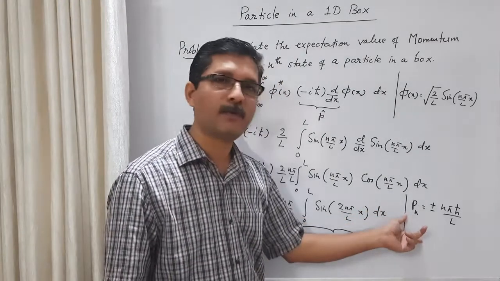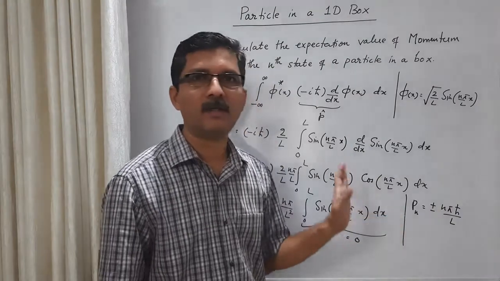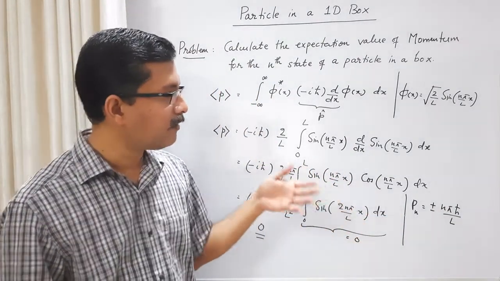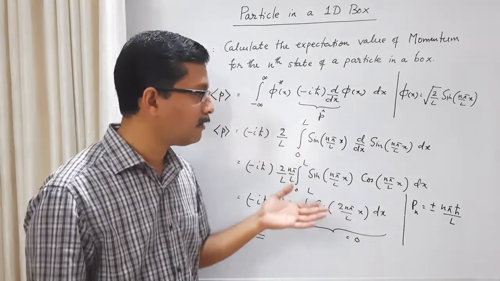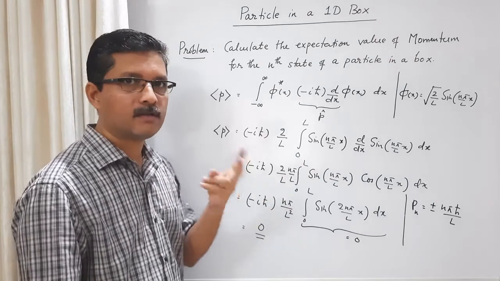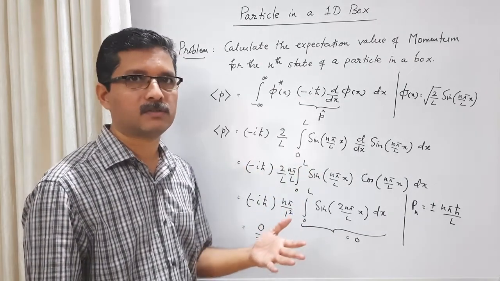What is the average value? The average value is 0. So the average of these two, plus and minus, will be 0. So in terms of eigenvalues, when you analyze it also, corresponding to each energy state there are two momentum eigenvalues. One is positive, the other is negative, and the average is 0.